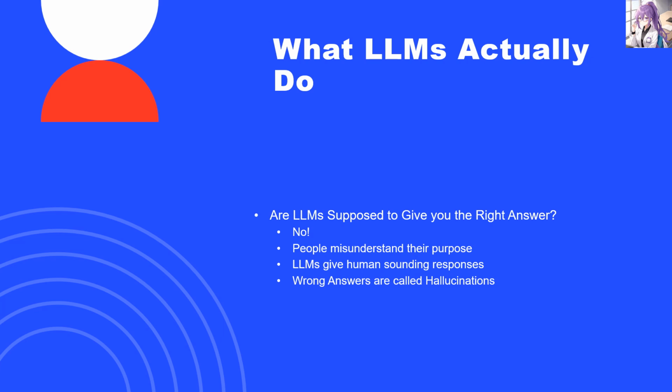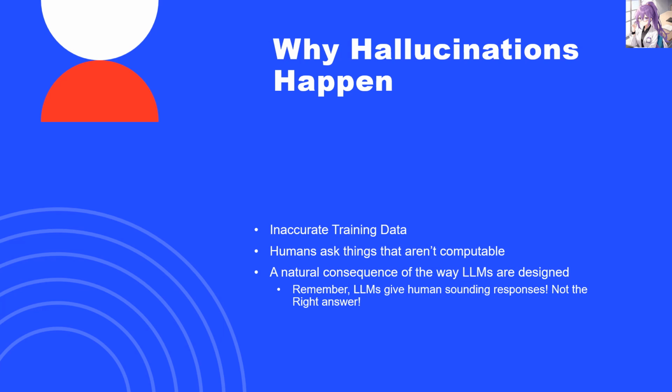So just remember that the LLM is just trying to give you a human-sounding response, and because it's doing that, like any human who doesn't necessarily understand the topic either, because LLMs actually don't understand anything, they will sometimes spout out an incorrect answer. When a large language model gives an incorrect answer, that is called a hallucination. Because many people expect the large language models to give the correct answer all the time, they generally laugh when these LLMs get things wrong.